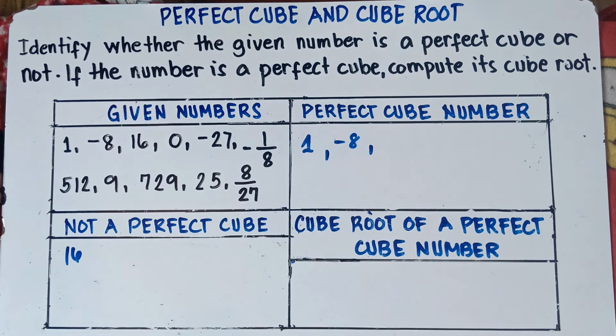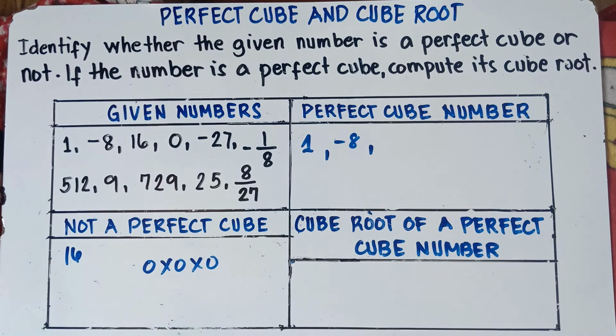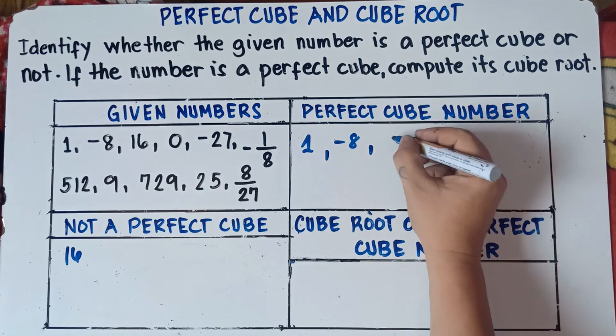Alright, how about 0? Is 0 a perfect cube? Yup, 0 is a perfect cube because 0 times 0 times 0, the answer is 0. So 0 is a perfect cube.